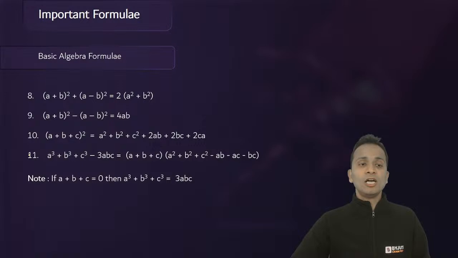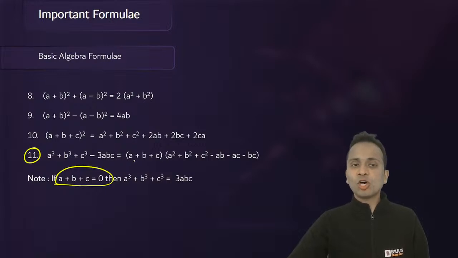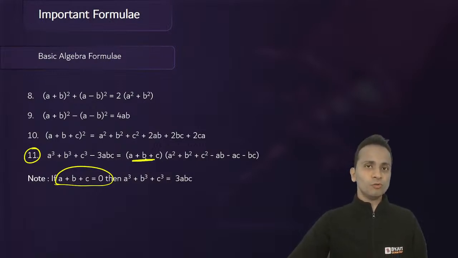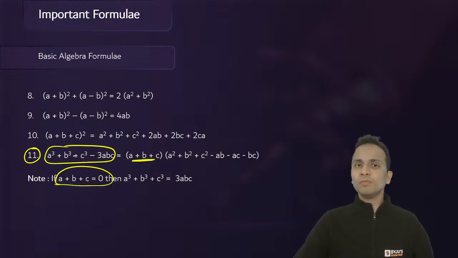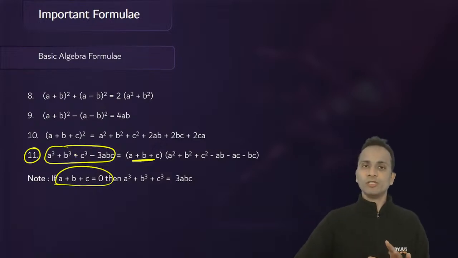But the application of formula number 11 is used at a lot of places. So it says that if a plus b plus c is equal to 0, that means on the right hand side if this part is equal to 0, so the entire right hand side will become 0, right? Okay. So I can say that this one, a cube plus b cube plus c cube minus 3abc will be equal to 0.